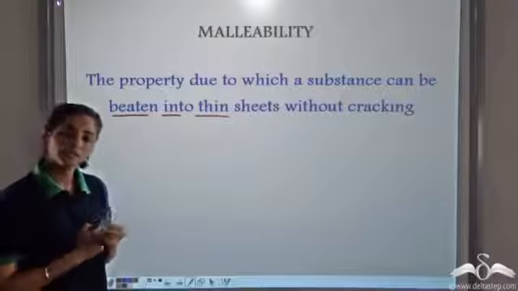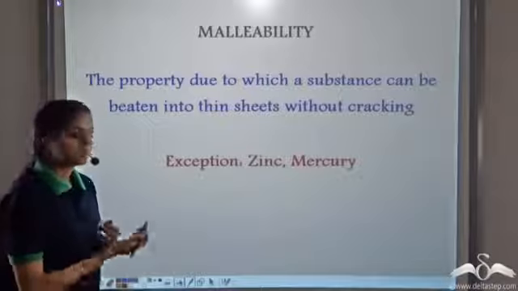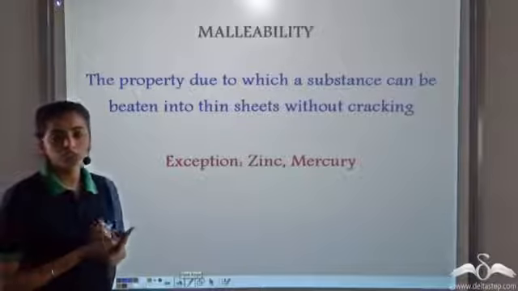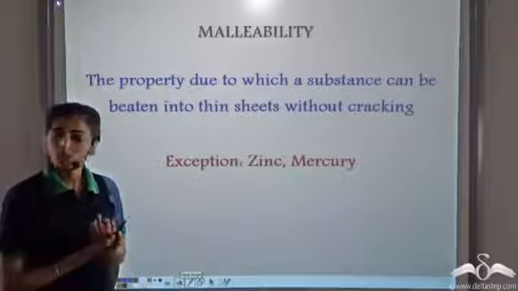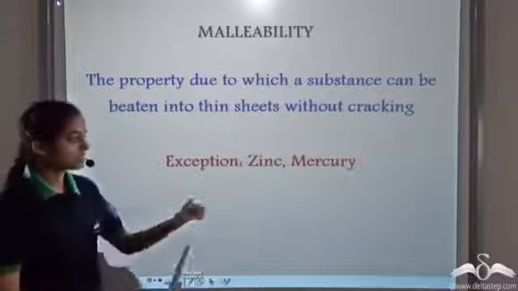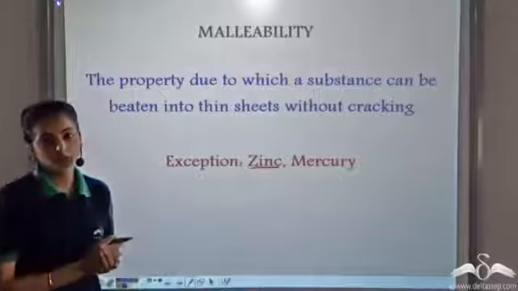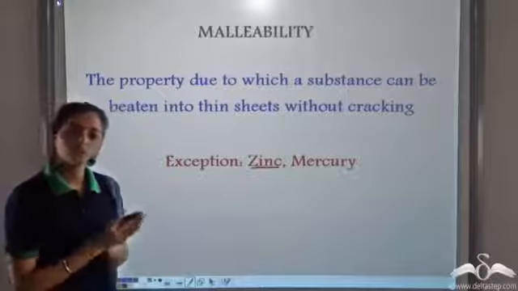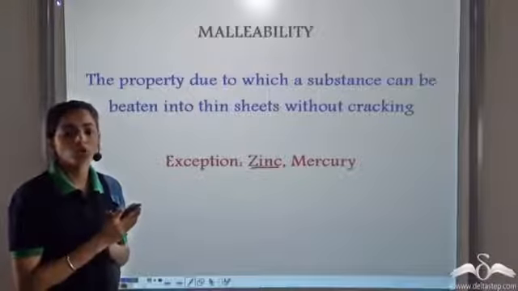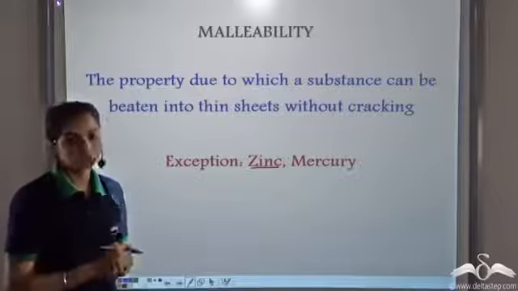But in this again, we have two exceptions, zinc and mercury. We know mercury is in the liquid state, so we cannot beat that into sheets. Zinc is a metal which cannot be beaten into sheets. So these are the only two exceptions. Rest all metals can be beaten into thin sheets.